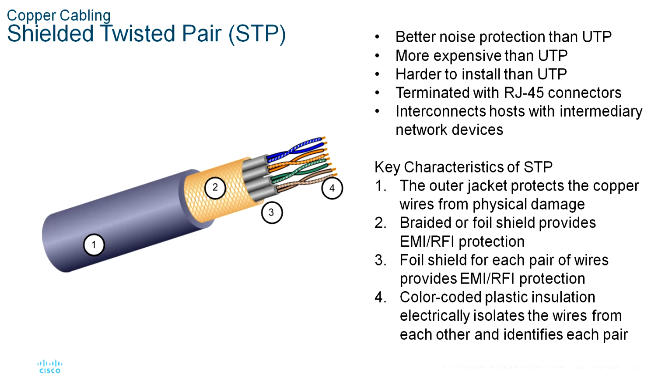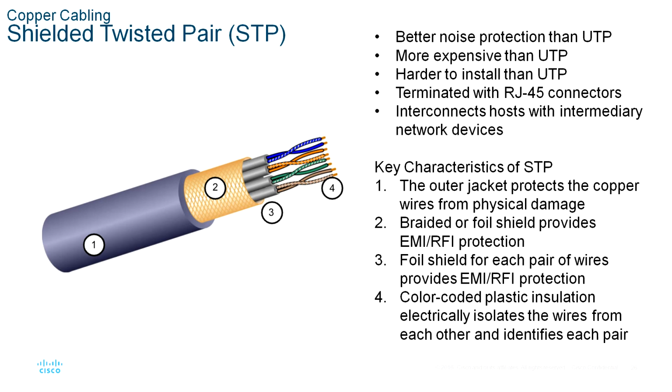If the cable is improperly grounded, the shield may act as an antenna and pick up unwanted signals. The STP cable shown in the diagram has 4 pairs of wires, each wrapped in a foil shield, which are then wrapped in an overall metallic braid. Okay, the numbers in the diagram identify some key features of shielded twisted pair cable. The first one, outer jacket. Next one, braided or foil shield. Third one, foil shields. Fourth one, twisted pairs.